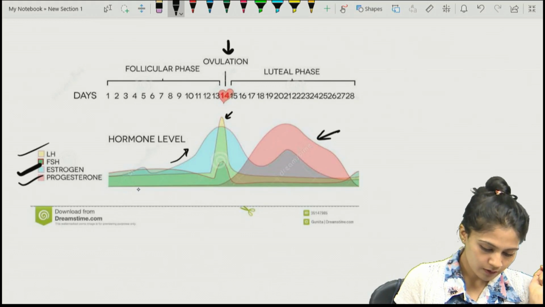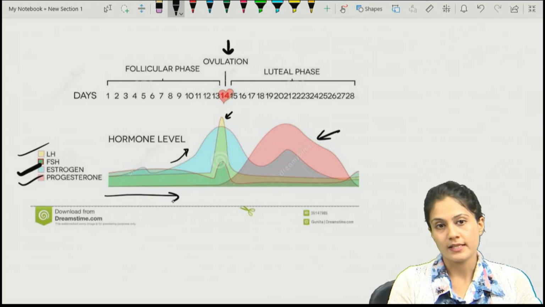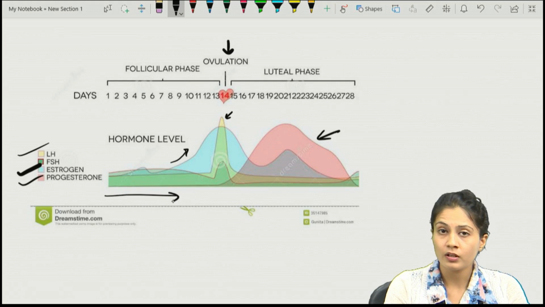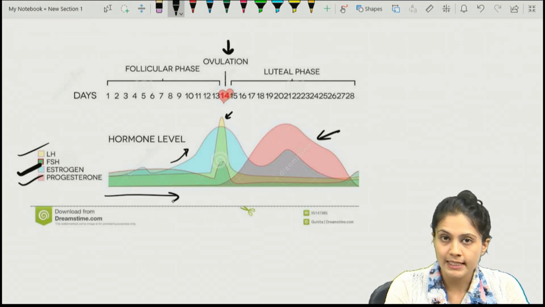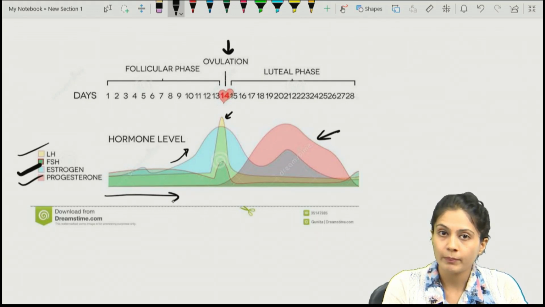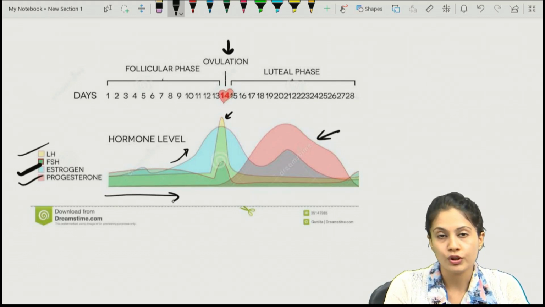So remember, the first phase is the follicular phase. Why the follicular phase? Because FSH is released and the follicular growth and development is occurring at this phase. So this is known as the follicular phase.